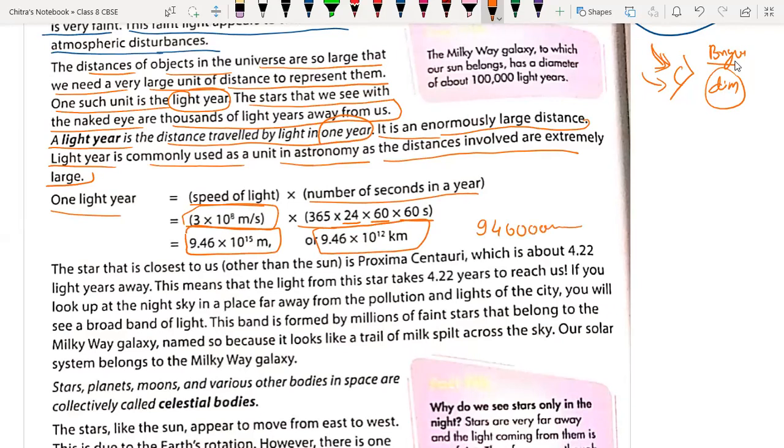Sir, how many seconds are there in a year? See, if you multiply 60 into 60 into 24 into 365, you will get the answer.